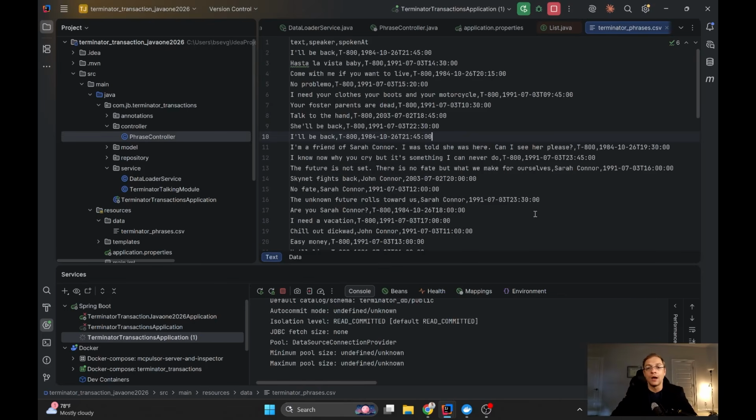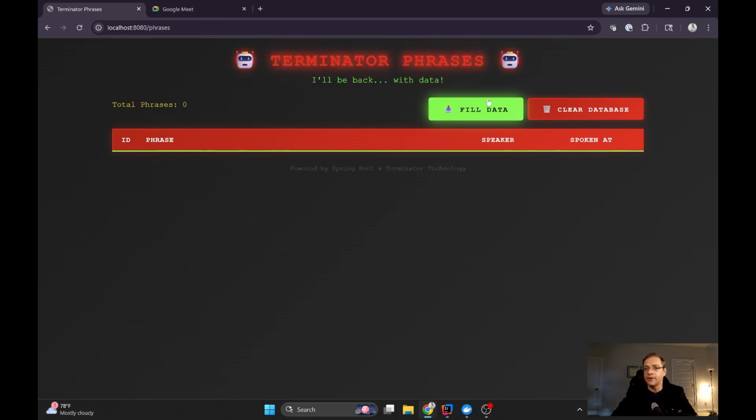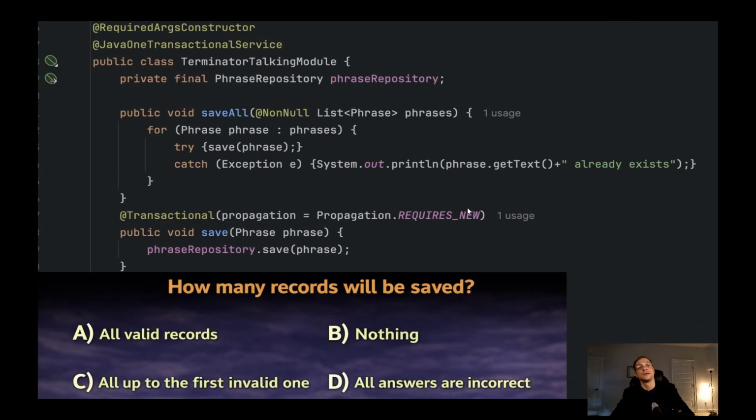And now I'm gonna clear my database. And now I'm gonna press the fill data again. And my question is, what's gonna happen? And here are the answers. So, option number A, this is exactly the same code we already saw.